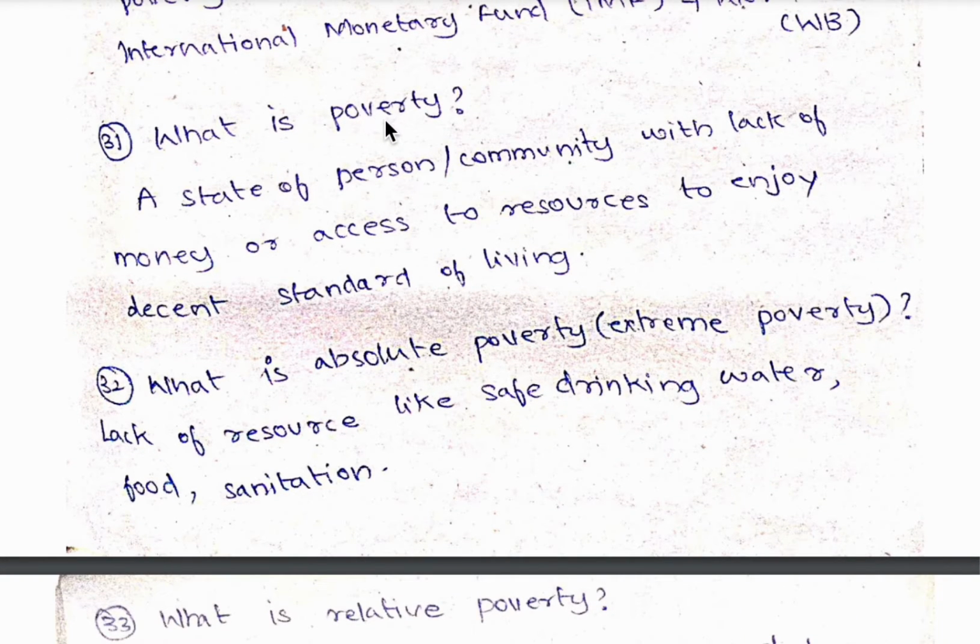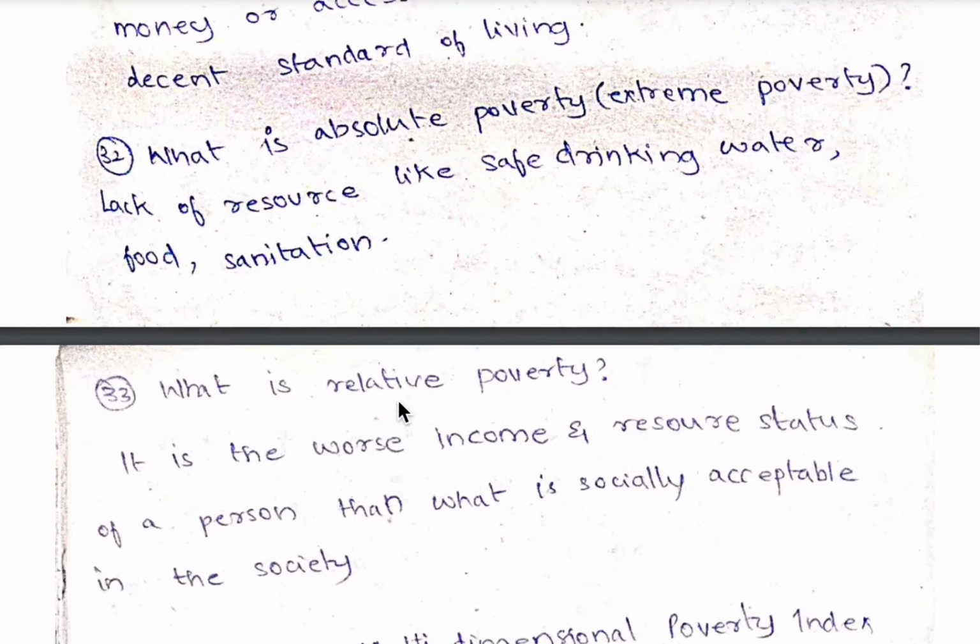Here, in this poverty definition, they don't have a decent standard of living, whereas here in absolute poverty, they don't have basic resources like safe drinking water, food and sanitation. Leave aside standard of living, they don't have these basic facilities also. So this is defined as absolute poverty, and where people don't enjoy a decent standard of living, it is termed as poverty. Remember the difference between poverty and absolute poverty, it is very important.